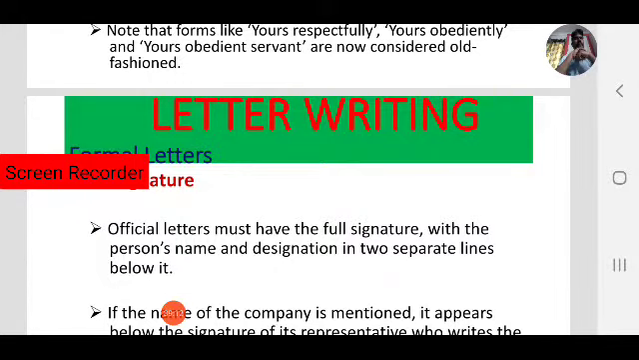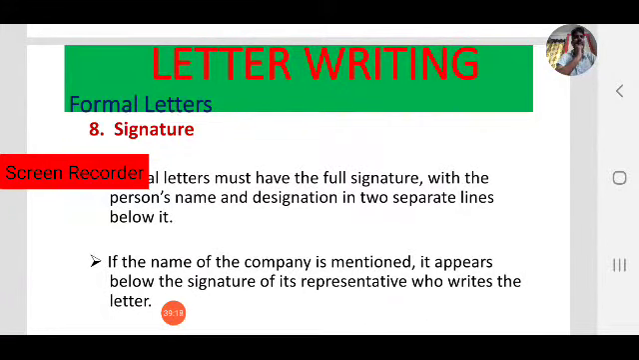Okay, this is how to write the signature. In some cases, if the name of the company is mentioned, it appears below the signature of the representative who writes the letter. For example, you are writing a letter on behalf of a company, not as an individual. In that case, you have to write the company name. Keep in mind, in the signature you have to write your full name. You first do the signature, write your full name in brackets, and you write your designation.